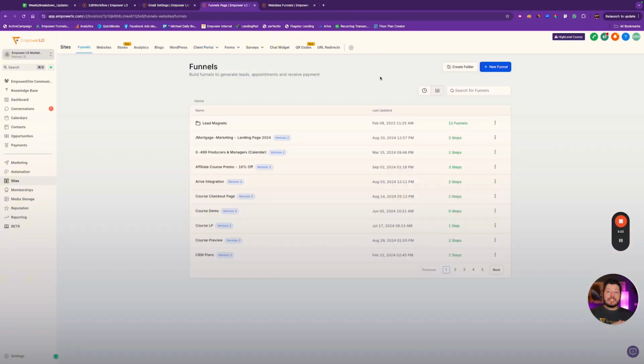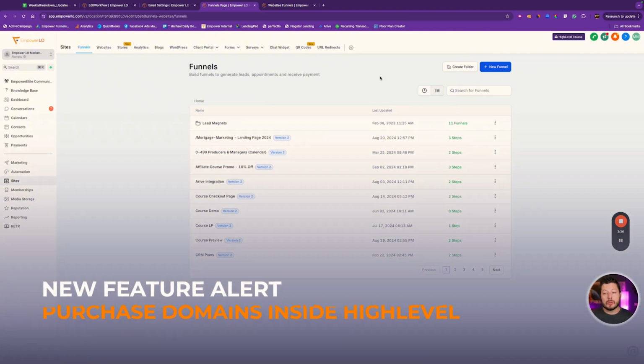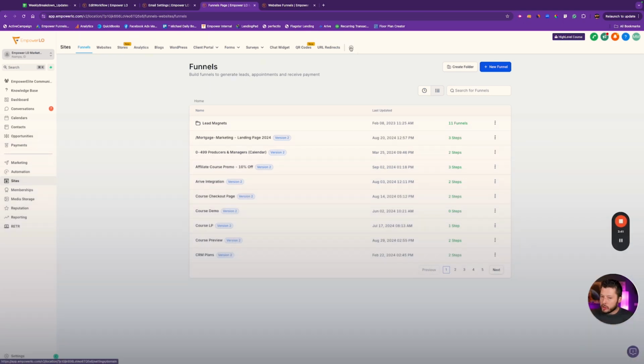All right, guys, next up, this feature we are really, really excited about because it is going to allow us to help our clients get so much more out of their system right out of the gates. Guys, if you don't own a domain, if you've never bought a domain, if that's scary to you, great news. You now can buy your domain inside of HighLevel, which means it's going to work super clean, super easily to link up to your funnels, your websites, your email deliverability, all of that stuff. It's going to be one click to link those up because HighLevel is ultimately managing and hosting that domain in the back end.